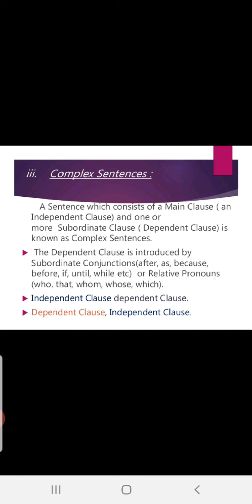Your dependent clauses will be starting with subordinate conjunctions. Now, what are subordinate conjunctions? That is again important, right? Let me explain. Your subordinate conjunctions are after, as, because, before, if, until, while, etc. Or relative pronouns: who, that, whom, whose, which. Independent clause, dependent clause. Dependent clause, independent clause. Fine. This is the combination of complex sentences. Clear? You will understand better in further slides.